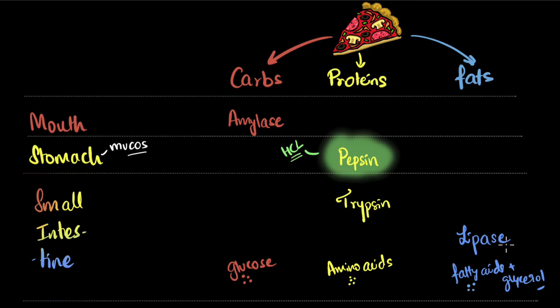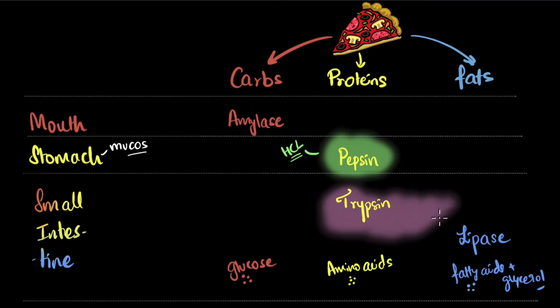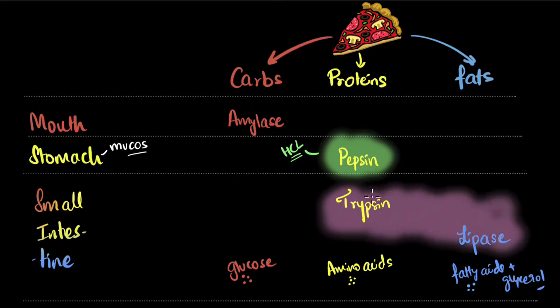It's very hard for the lipase enzyme to break down these fats. It's not very easy. So how do we solve this problem? This is where we secrete another juice into our small intestine to make sure the whole thing becomes basic. And this juice is called bile juice.